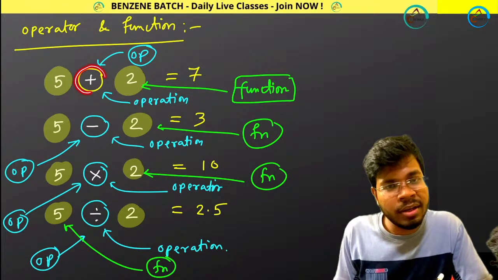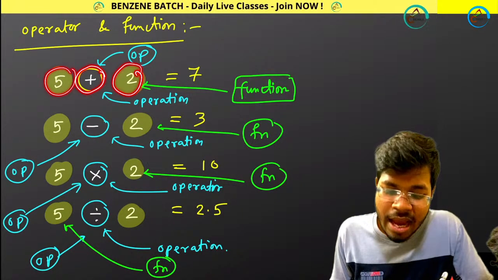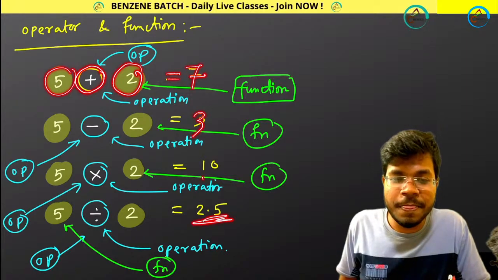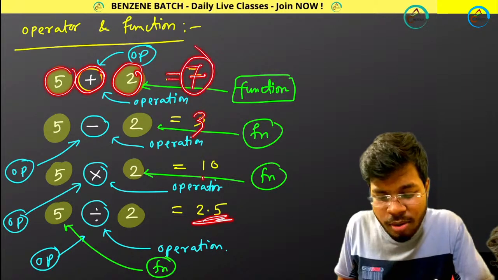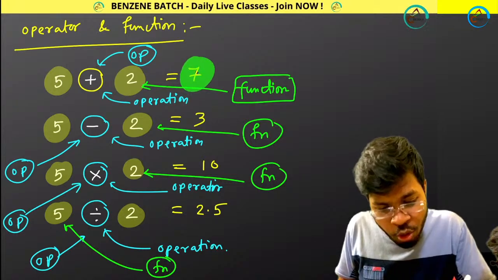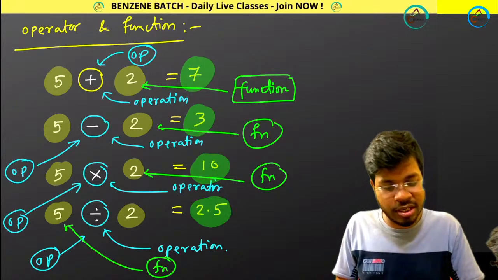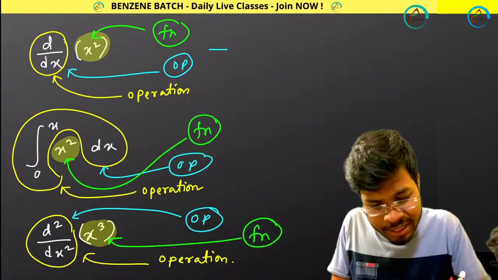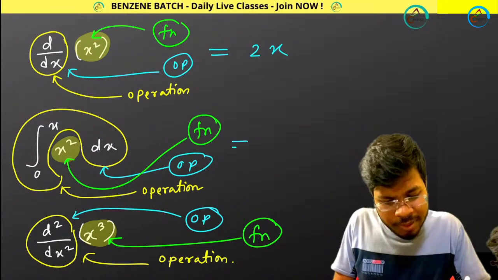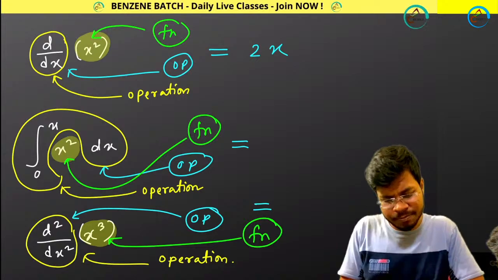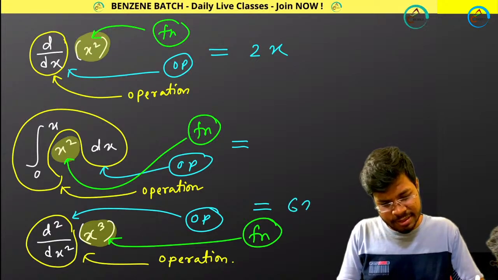Plus is your operator, these two are your functions, and you are getting 7. So this 7 is your new function. If you solve this thing, you will be getting 2x. If you solve this thing, you will be getting some value. If you solve this thing, you will be getting like 6x, like that.